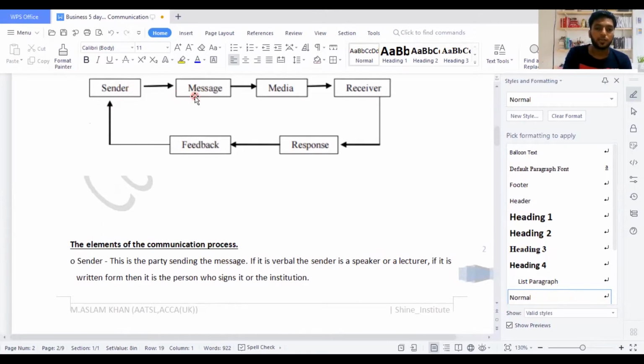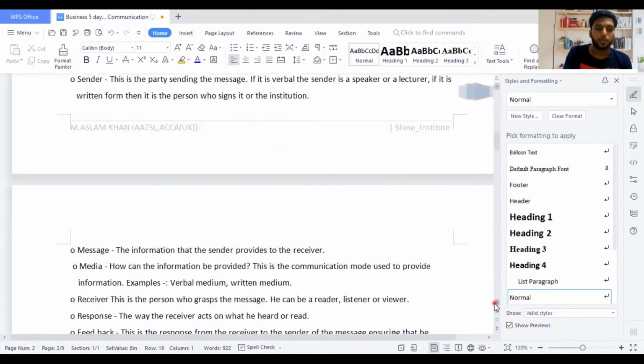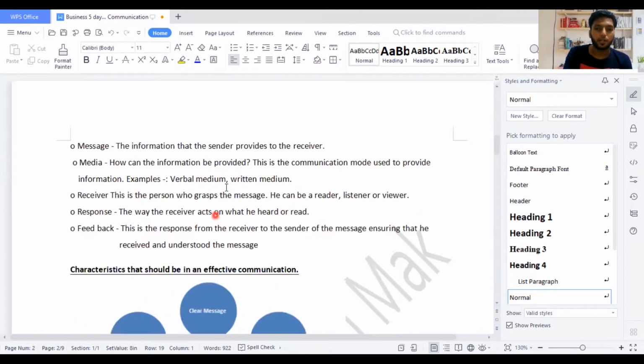Once the message has been created, you need to have a media. Now the message is the information that the sender provides to the receiver. So that's the actual information. If the information is not carried through the media in a proper manner, then the entire thing the receiver receives will be misleading.